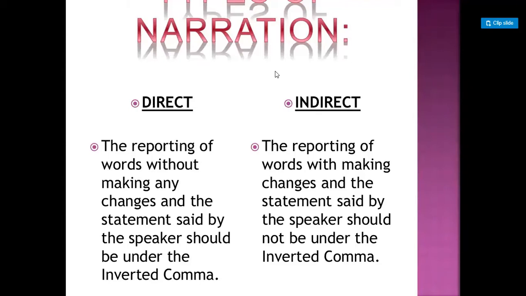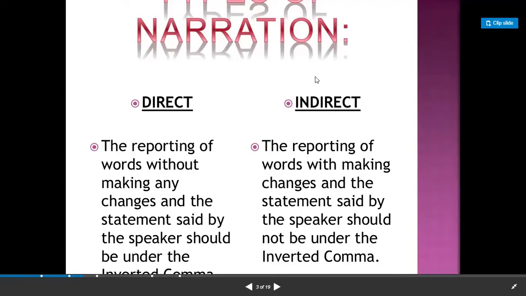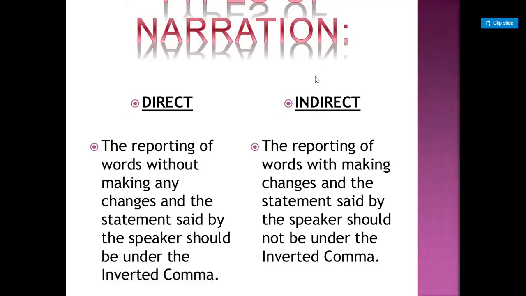Next, we have indirect speech. So what is indirect speech? Indirect speech means reporting of verbs with making changes. When the words of the speaker are changed into statements. For example, the teacher said, "2 and 2 makes 4," and you will make a change. You are going to say the words of the teacher like, the teacher said that 2 and 2 makes 4.